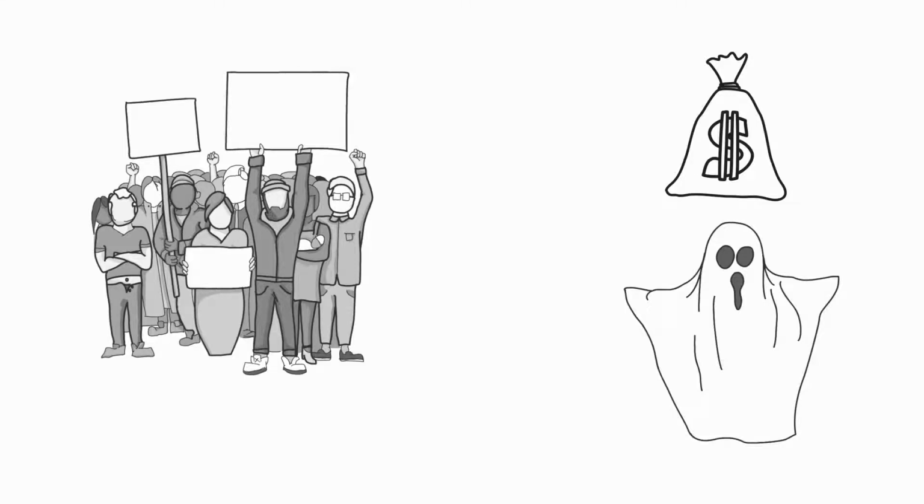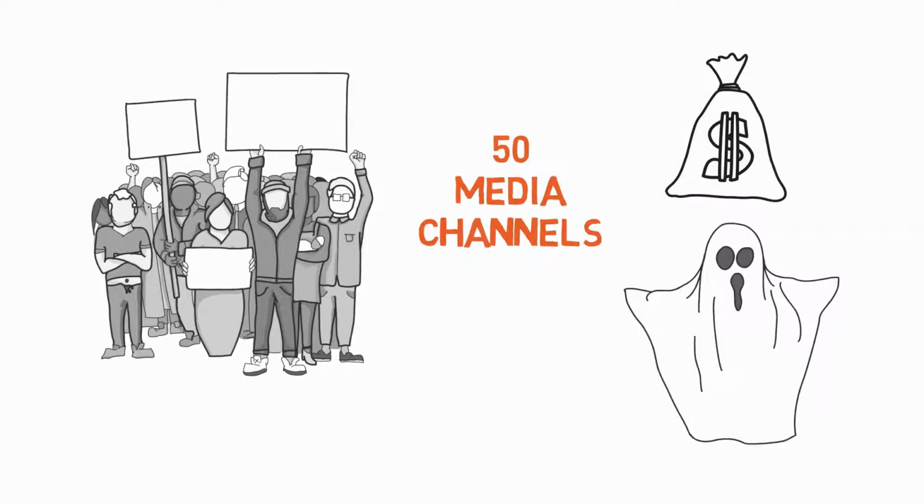Now, there are more than 50 mainstream media channels. How many published this news and how many did not? How could I find out without opening each of these 50 sites on my browser? Was there a quick way to do so? The answer to this question lies in a technology called web scraping. And in this video, I will show you exactly what I did to answer this question.